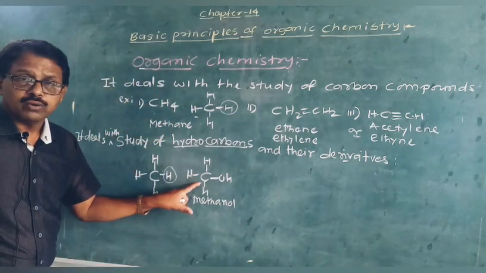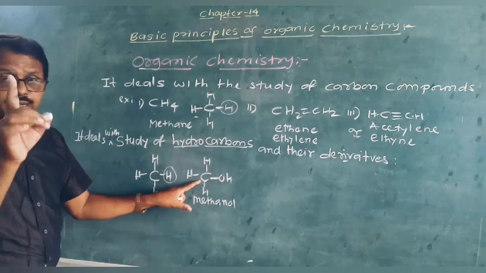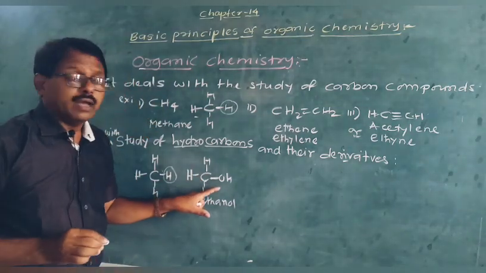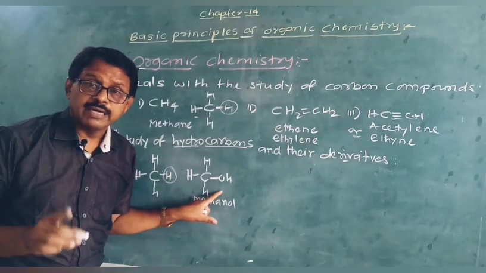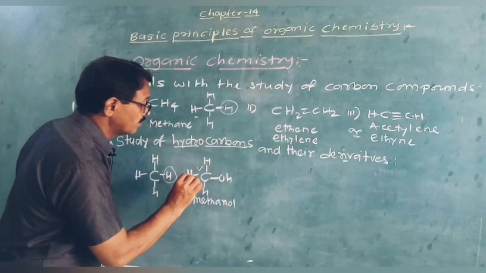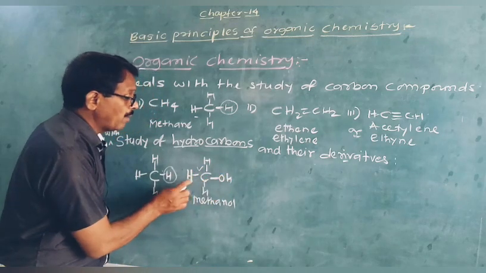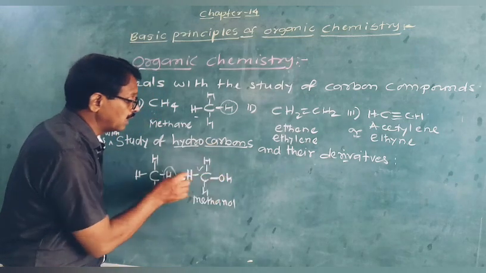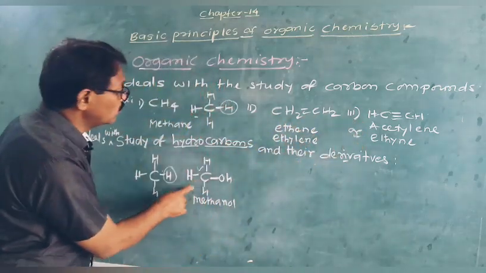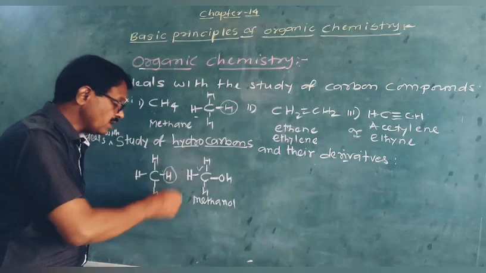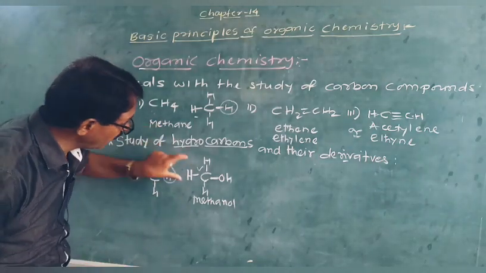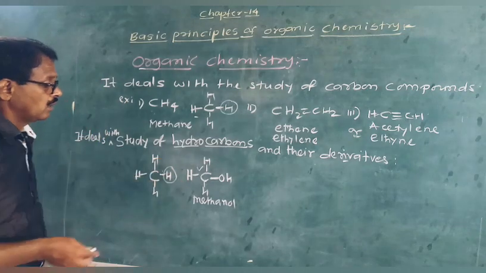Again this compound, be careful here, now see carefully. It is not a hydrocarbon, but it is an organic compound. Why? Because it contains carbon atom, and it is not an example of hydrocarbon. Hydrocarbons are those compounds which contain only carbon and hydrogen atoms. These are the examples of hydrocarbons. But it is known as organic compound. Here it is a derivative, but such type of compounds we also include in this organic chemistry.